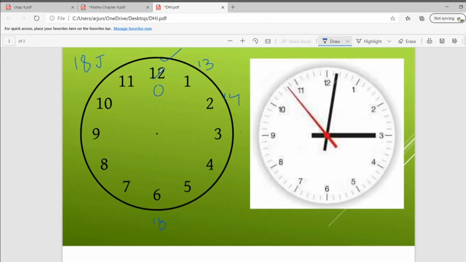After 12 afternoon, this type of timing is used: 13, 14, 15, 16, 17, 18. Likewise 19, then 20 will come, 21, 22, 23, and at last once again 24, and the next day will start again from 0. Okay, so I hope you got this. This type of format is not on our home wall clock, but it is seen in the digital watch.